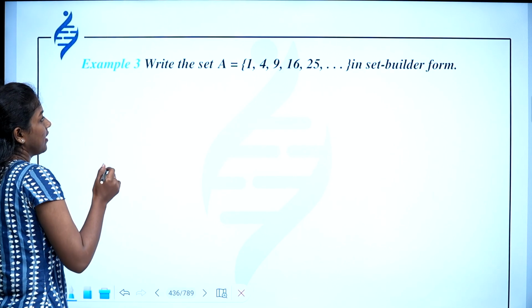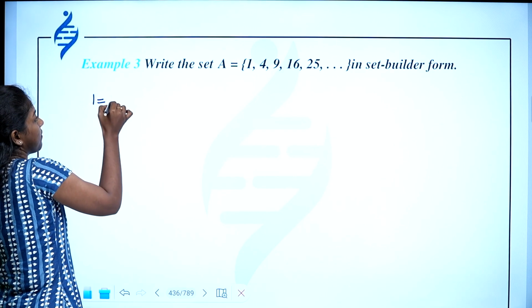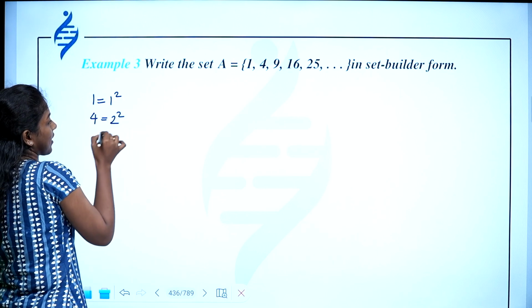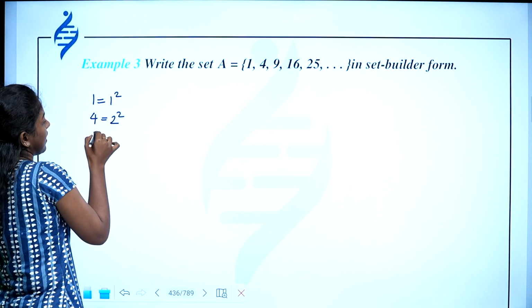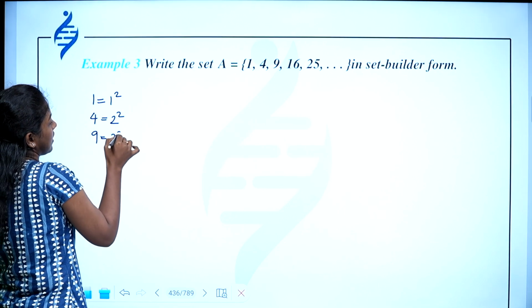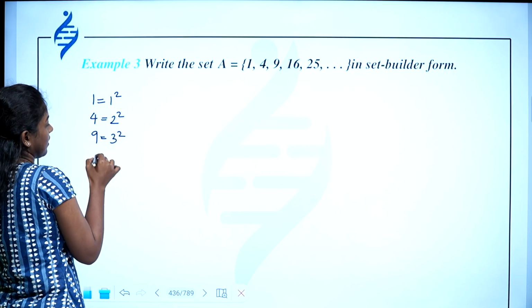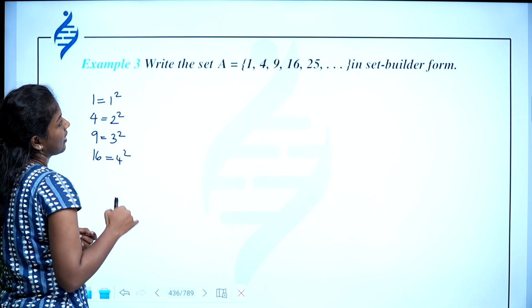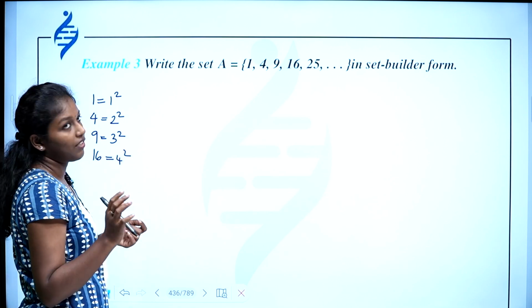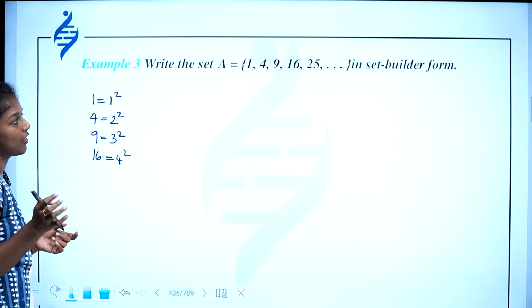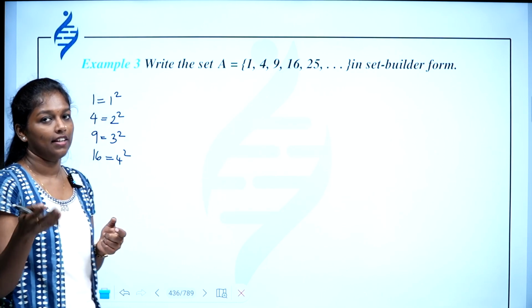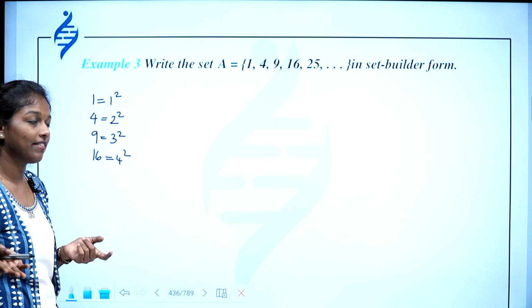As you can see, 1 means 1 square, 4 means 2 square, 9 means 3 square, 16 means 4 square, and so on. So you got the common property, right? The common property is the square of positive integers.